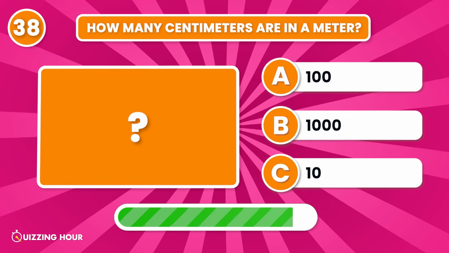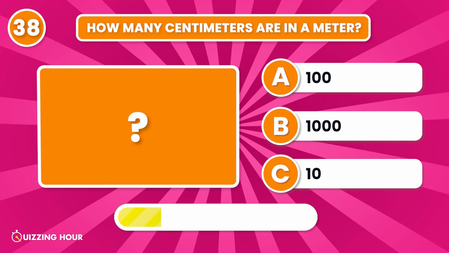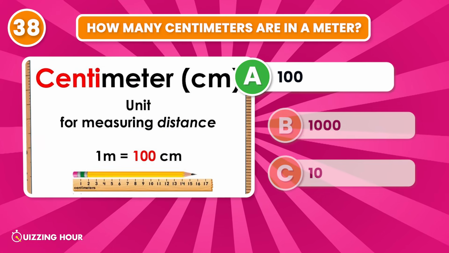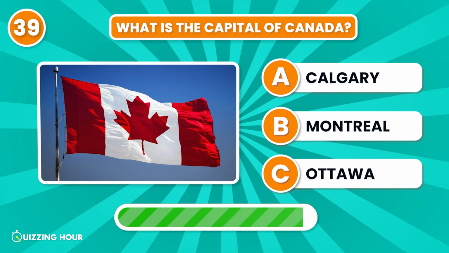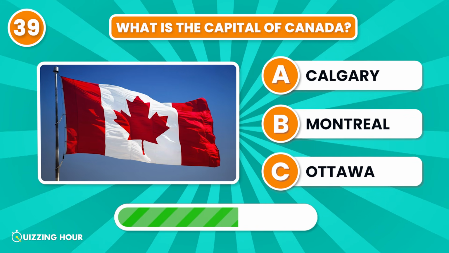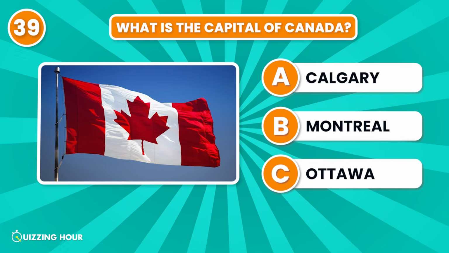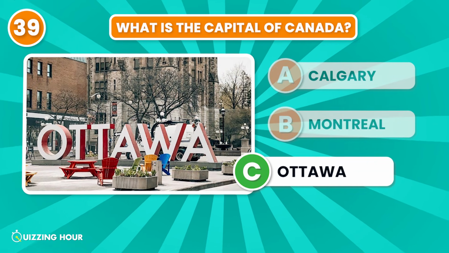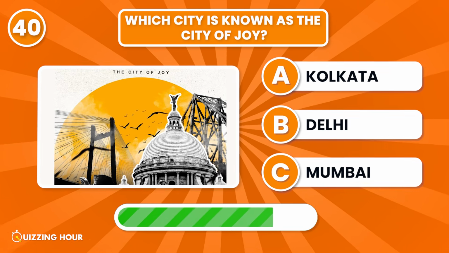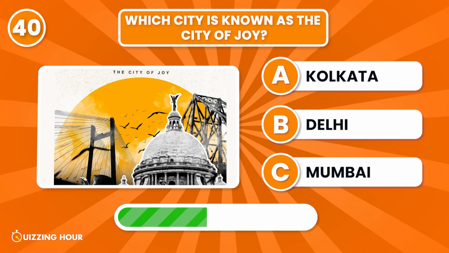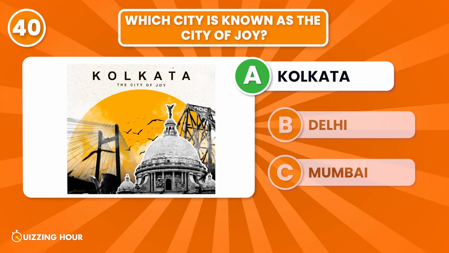How many centimeters are in a meter? 100. What is the capital of Canada? Ottawa. Which Indian city is known as the City of Joy? Kolkata.